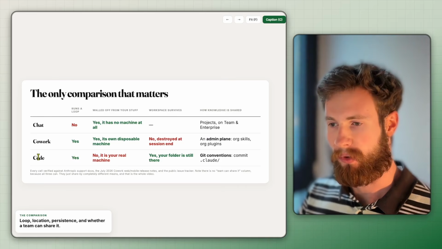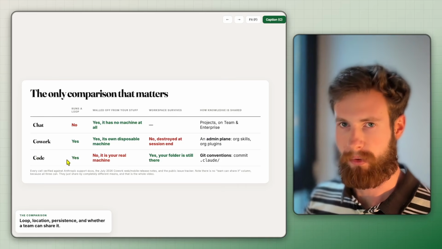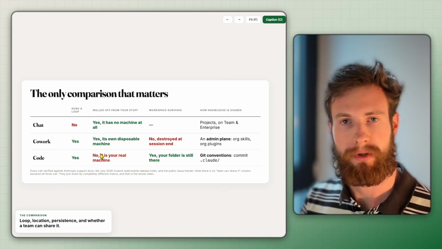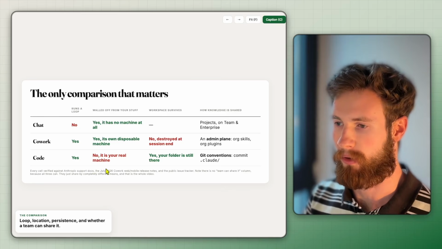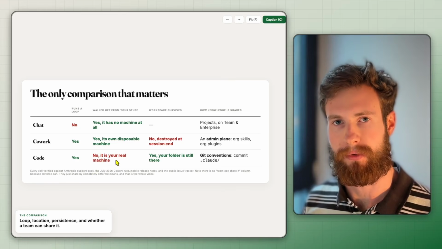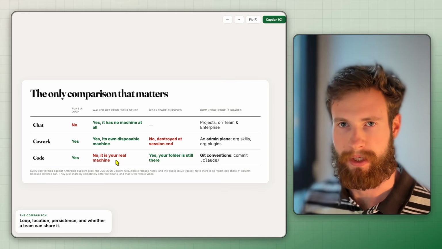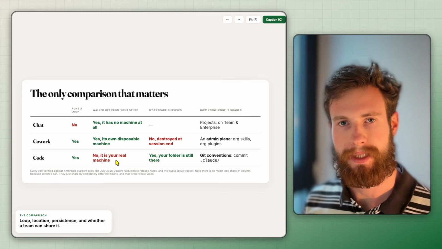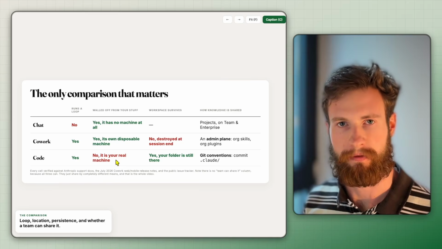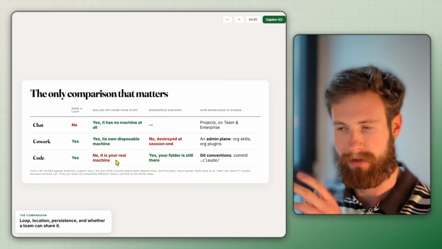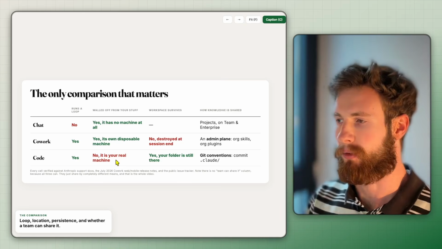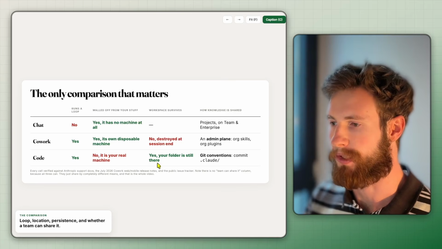And when it comes to Claude Code, it is again an agentic loop, and this was the original version before Cowork came out, and it is not walled off from your stuff. It is actually running on your real machine. So Claude Code can access your computer and it can do things. A very specific example: if I ask my Claude Code to access a folder that I give the path to, and move a couple of files around, or move them from this folder to that folder, Claude Code will be able to do that, but Cowork will not be able to do it. And I will show you right away on a Miro board what that means.